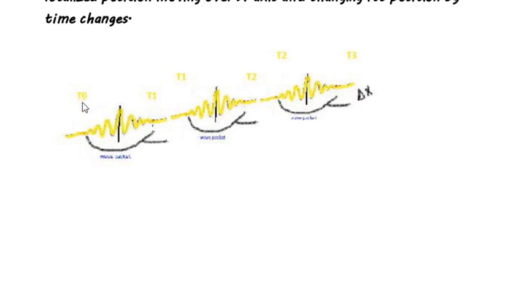Now between time 0 and time 1, the particle was at this position. Between time 1 and time 2, the particle is at this position, and between time 2 and time 3, the particle is at this position. This is how we can simply determine the position of a particle through the new concept of waves, which is the wave packet. The wave packet is the superposition of an infinite number of plane waves.